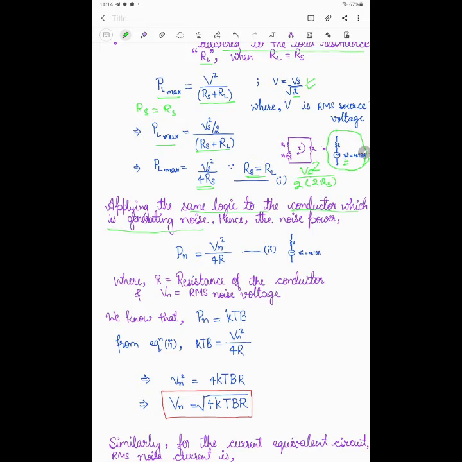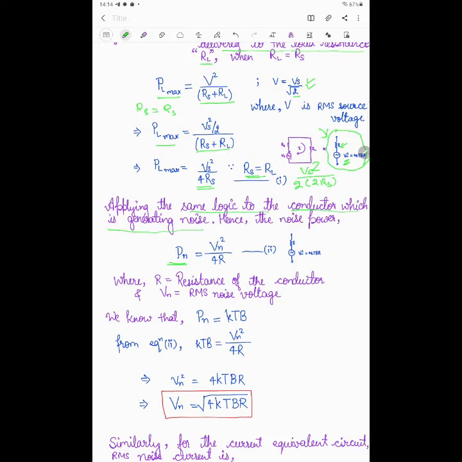And now I am calculating the maximum power across the R that will give the noise power, because the source is the noisy voltage Vn. The power delivered to the resistance R will give the noise power. So I am calculating here Pn. Pn is the thermal noise power across the resistance R, and this will be due to the noise voltage Vn, right? In the circuit it is given.